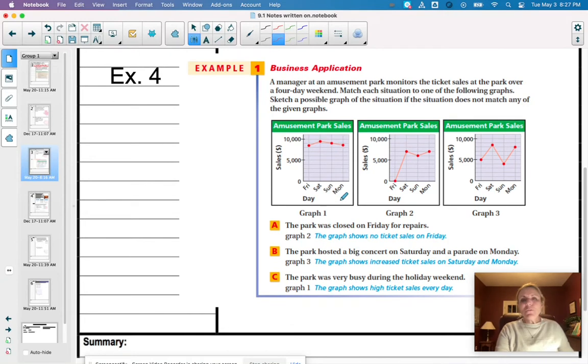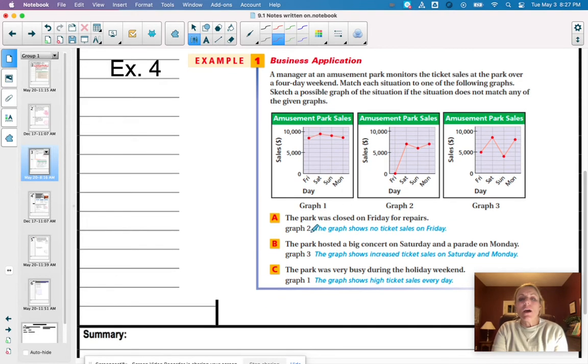All right, example 4. A manager at an amusement park monitors the ticket sales at the park over a 4-day weekend. Match each situation to one of the following graphs. Sketch a possible graph of the situation if the situation does not match any of the given graphs. So, A, the park was closed on Friday for repairs. Well, obviously it gives us the answer here. So if the park was closed on Friday, obviously sales are going to be at 0. So obviously graph 1 and 3 we would not pick.